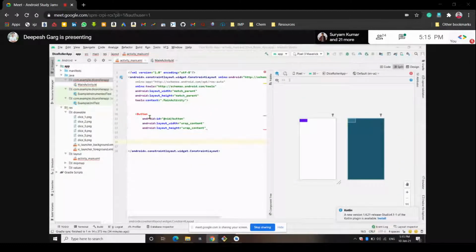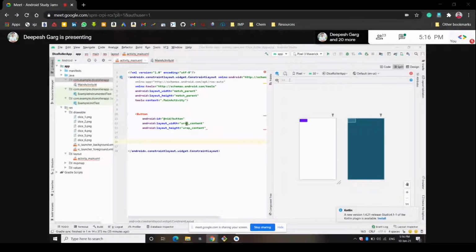Okay, so you can find here that button is written, because button is a type of view. We have created one button and given one ID, because Android finds it through this ID only. It is called the resource ID. Then we have the layout width, how much width the button should have. It is wrap content, which means whatever the size of the text inside, the view will be adjusted according to that. That is called wrap content.